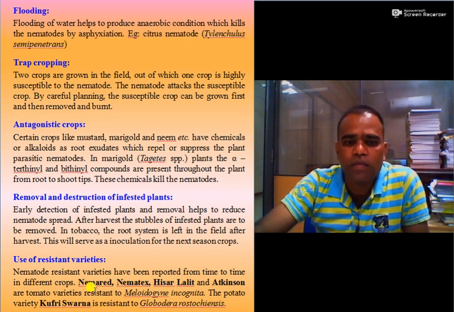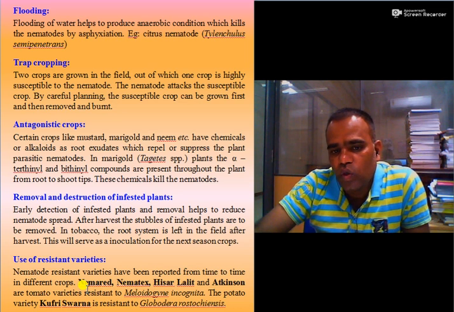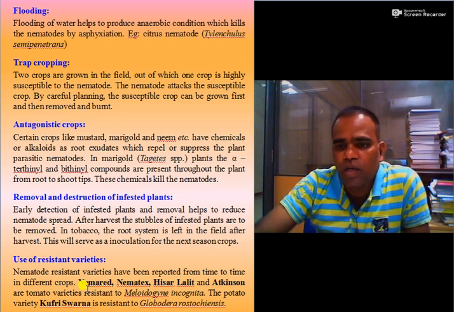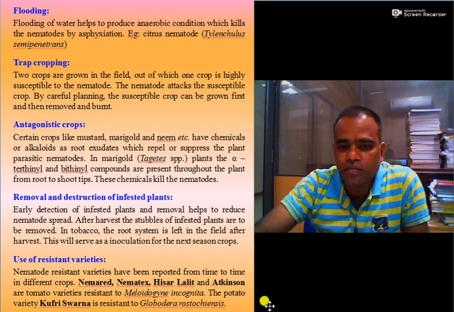You have to keep in mind, for example, Nemarid, Nematex and Hisar Lalit. These are varieties resistant to tomato root-knot nematode Meloidogyne incognita. In potato, a variety like Kufri Swarna is resistant to Globodera rostochiensis.